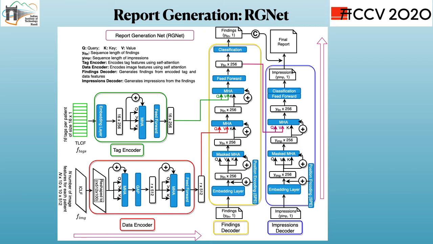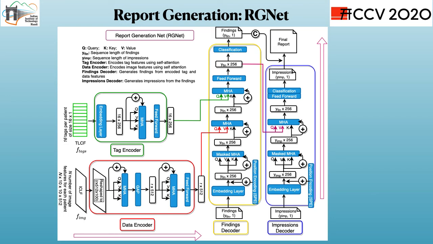RGNet consists of two encoders, namely a data encoder to process the image features and a tag encoder to process the tag embeddings. It also consists of two stacked decoders, one for findings and one for impressions. Impressions is the diagnosis derived from findings. So both the decoders are arranged sequentially.